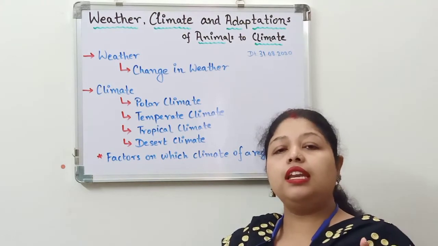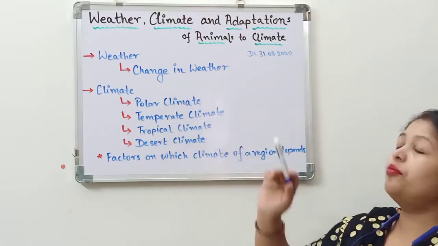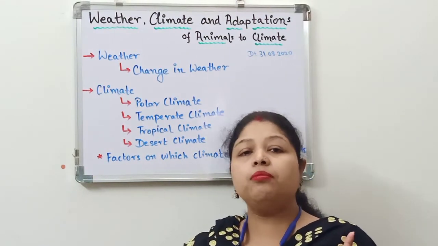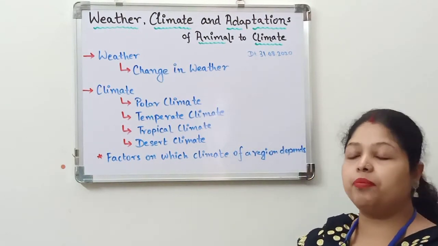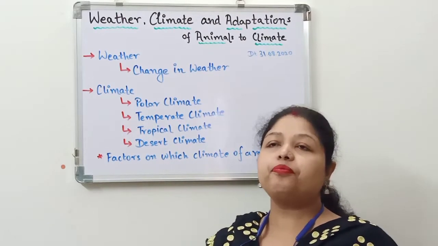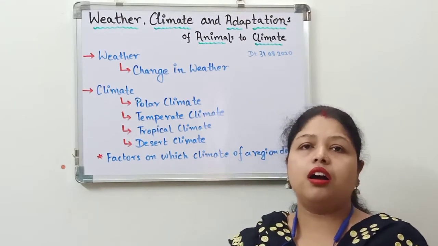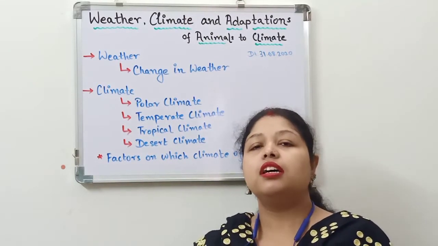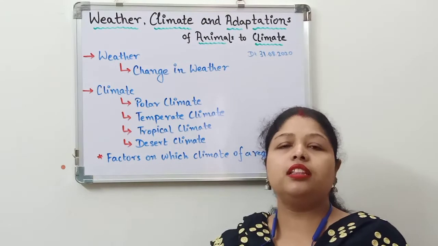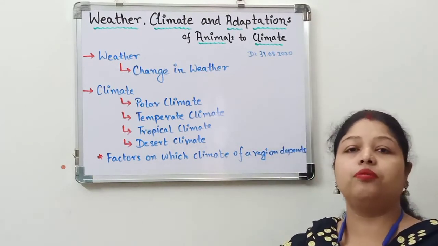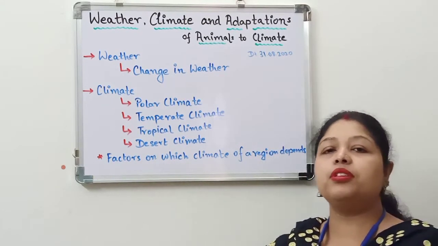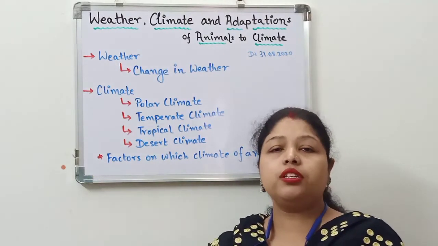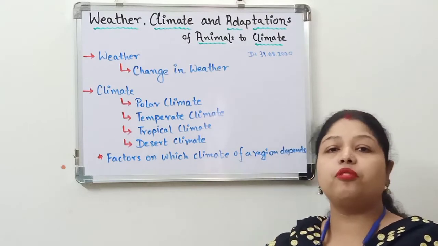Now in controlling this weather, the first two terms that come are the minimum temperature and the maximum temperature. What is that? You might have heard that we sometimes discuss that today in the morning we have very cool weather, or during the summer season it is said that in the morning it is quite cooler than the other times of the day.